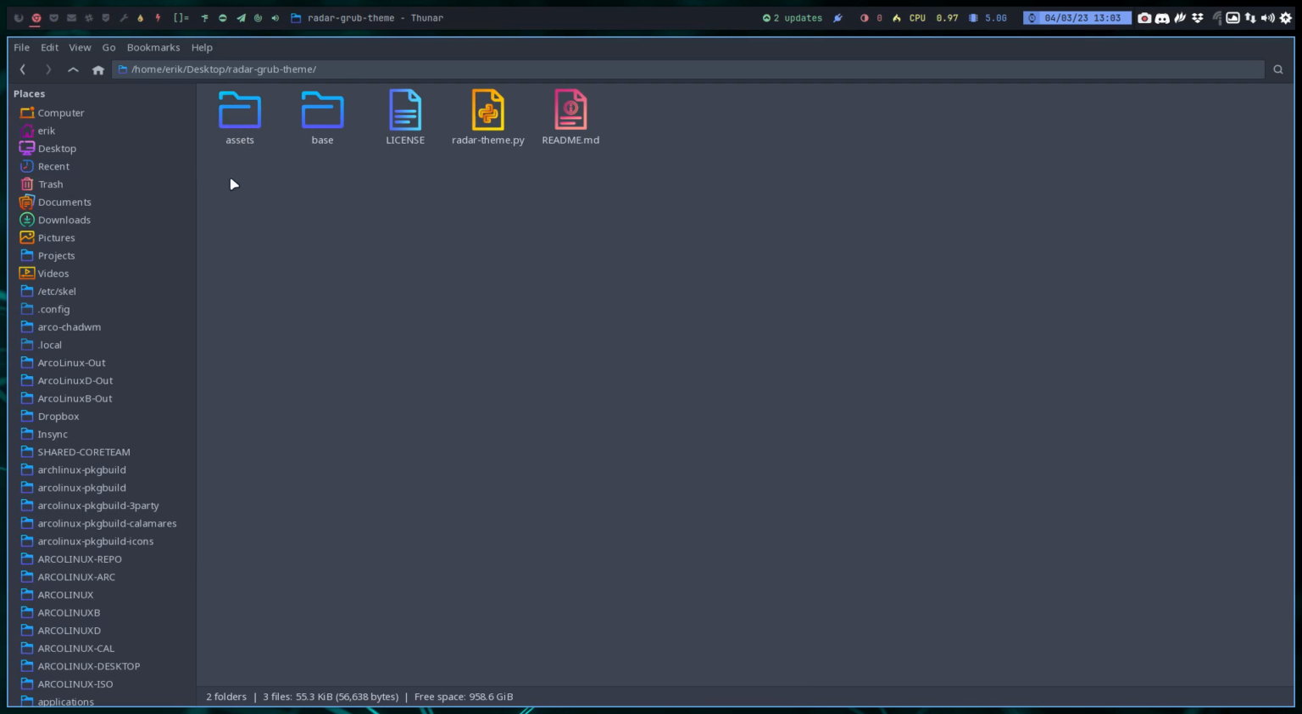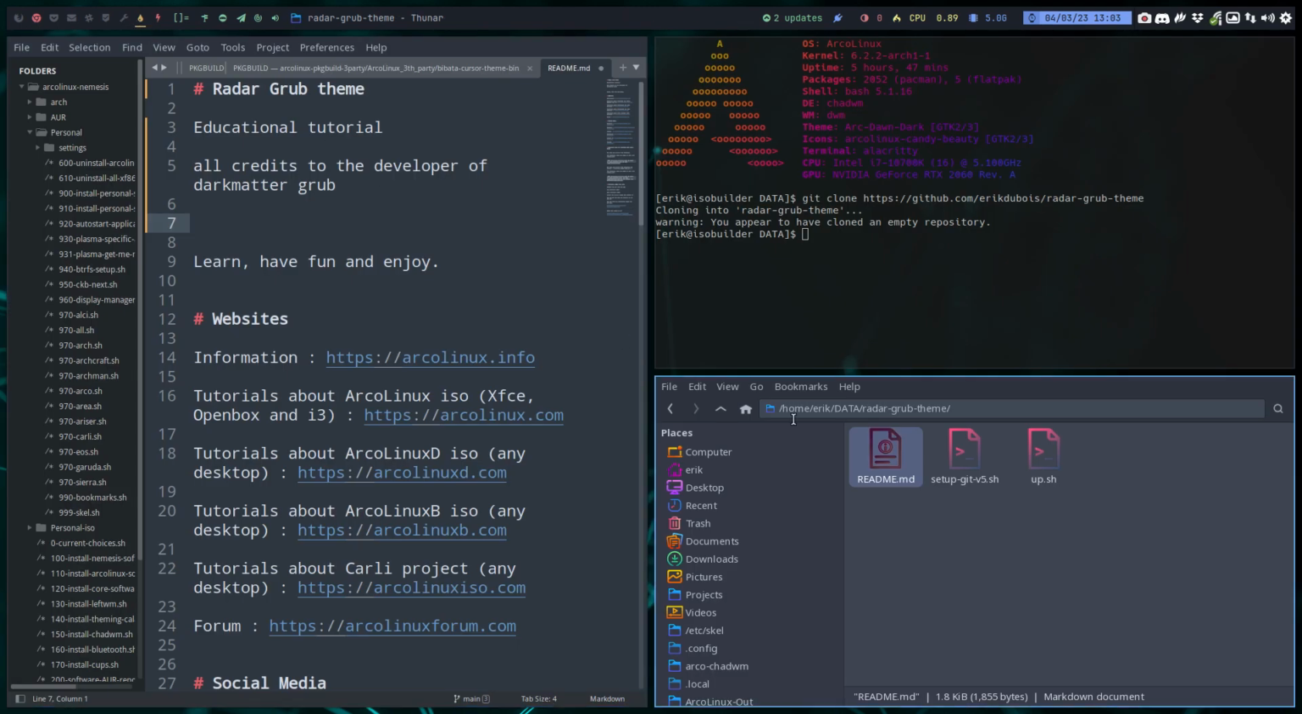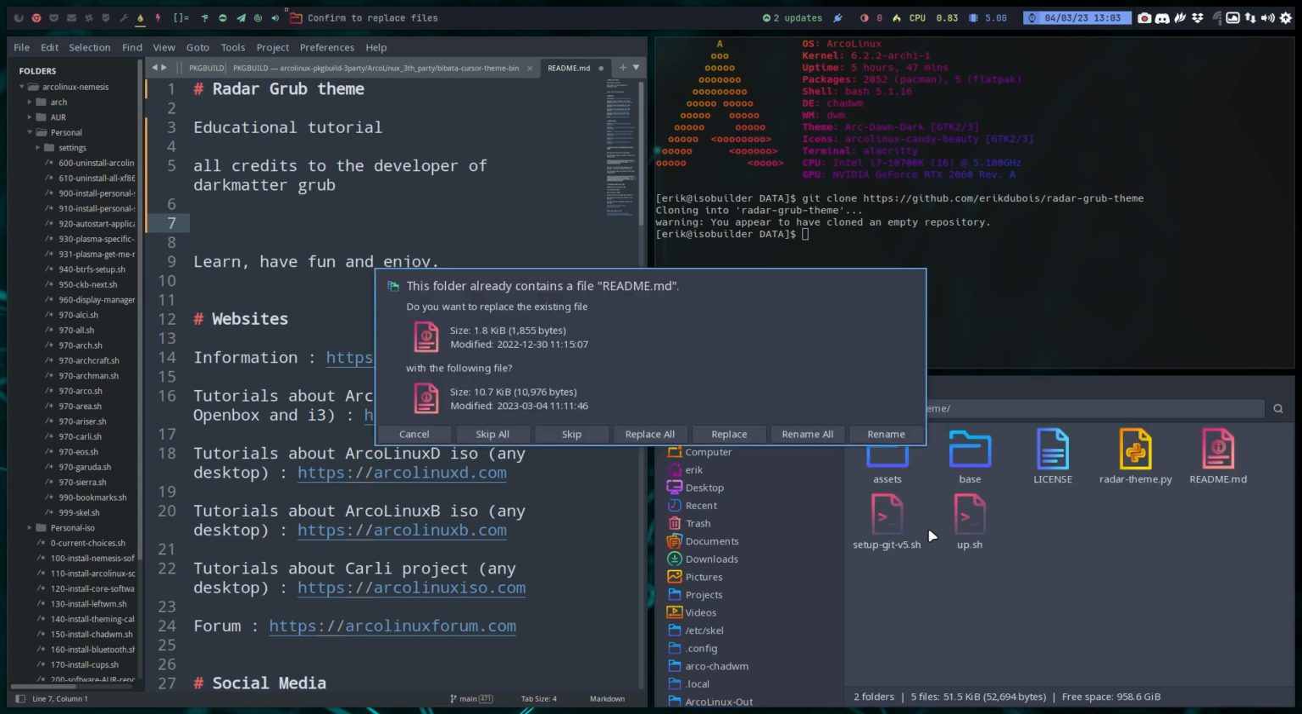Then I will make this Control X and move it to wherever it was, like here. Watch out. That's okay. We're going to skip it. Replace all, skip all.